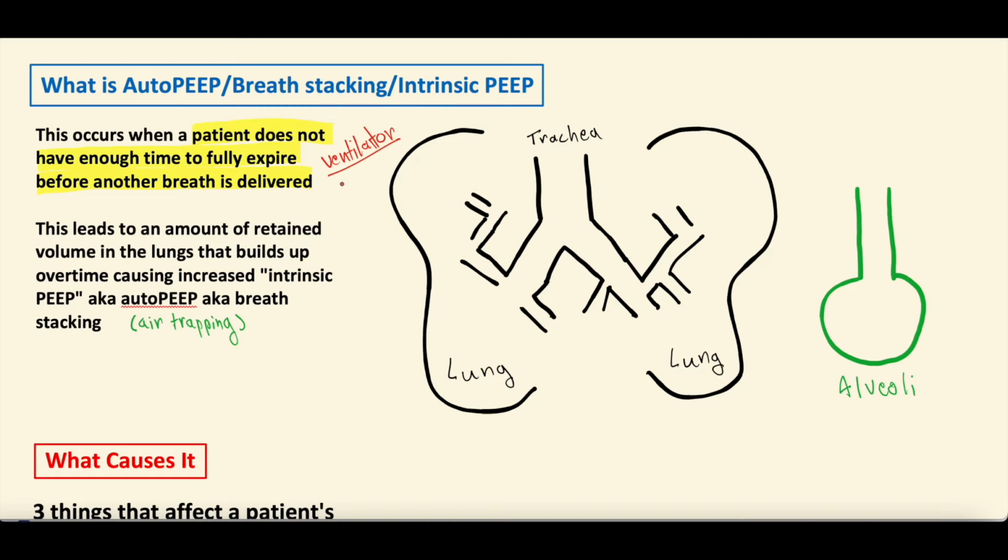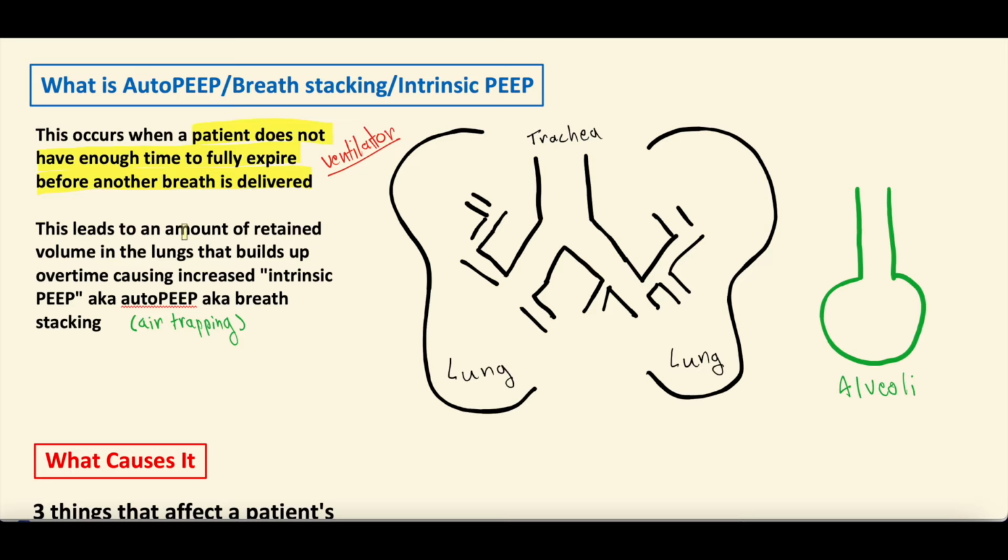So this is often a self-inflicted wound that usually is secondary to some kind of underlying disease state or illness that the patient has, often probably the reason they ended up on the ventilator in the first place. And what happens when the patient does not have enough time to fully expire their breath, aka the ventilator gives them a breath in, and then they're blowing out that breath, they're expiring that breath, but before they're done expiring that full breath, the ventilator delivers them another breath.